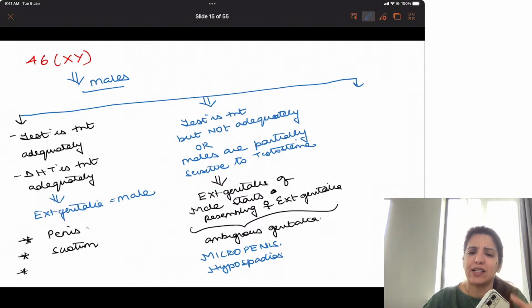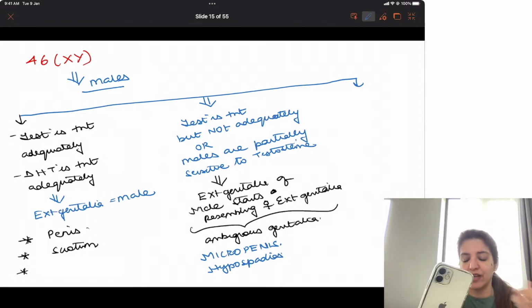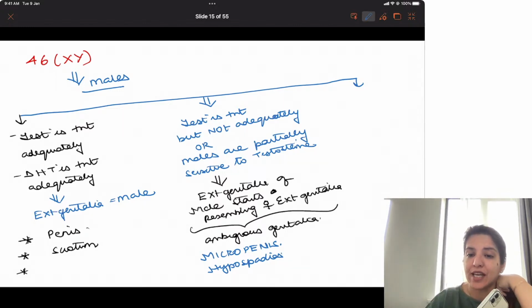So if they say there is clitoromegaly, it means there is ambiguous genitalia. If they say there is labioscrotal fusion, then there is ambiguous genitalia. If they say there is micropenis, it indicates ambiguous genitalia. If your question says hypospadias is present, again it indicates ambiguous genitalia. Right?